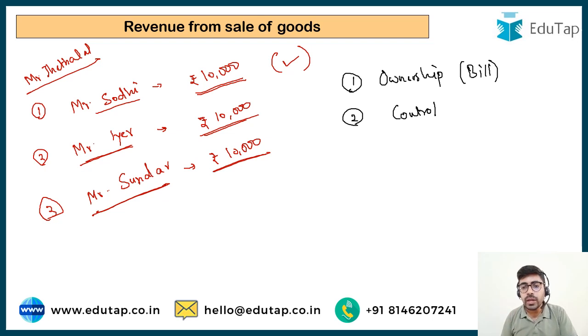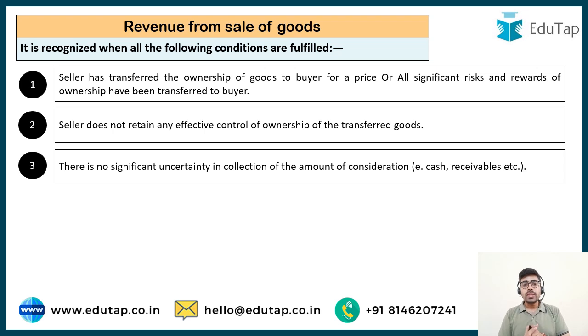So in this particular case, the control remains with Jethaji, Jethalal. So now this control should also be checked before booking the revenue. If this control is not given to the customer, then the revenue should not be booked. Then is certainty with regard to the collection of the amount. There should be complete certainty that the amount should be collected from the customer. So if these conditions they are fulfilled, then we can book the revenue. So these are the 3 conditions which have been specified here.